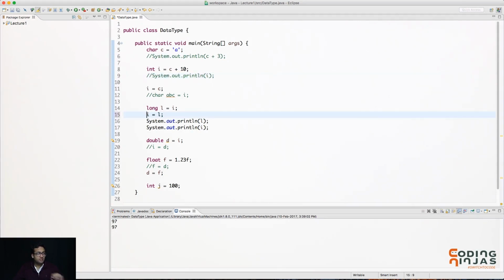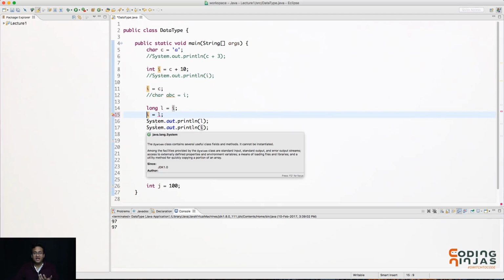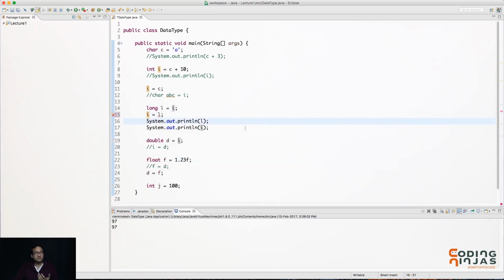As soon as you were trying to do I is equal to L, we were getting an error. The error is, you cannot copy from a long to integer. But what you can actually do is force your compiler: no, I want to do it, please do it for me. Will you lose some data here? L contains a very small number, 97. So copying that into I is absolutely okay. If you run it, you will still get exactly the same result, 97 and 97.